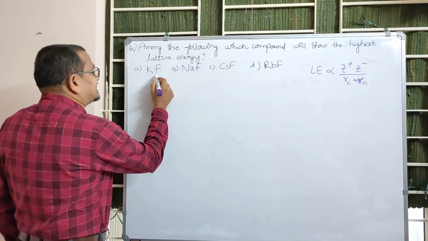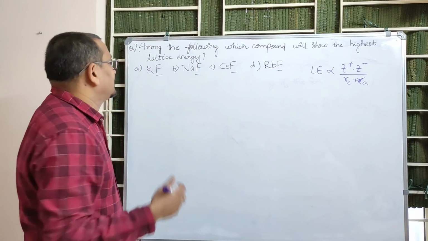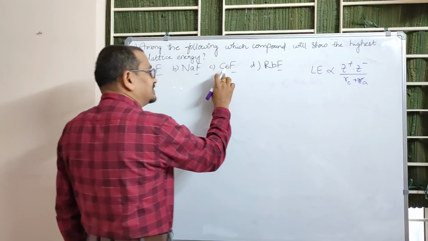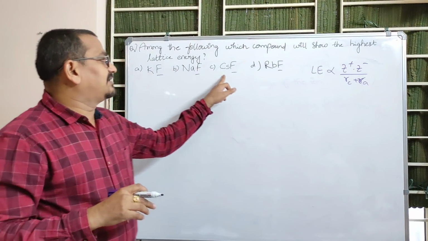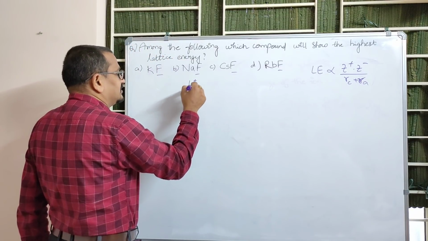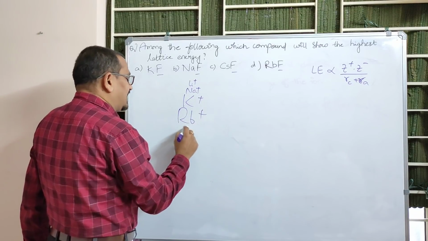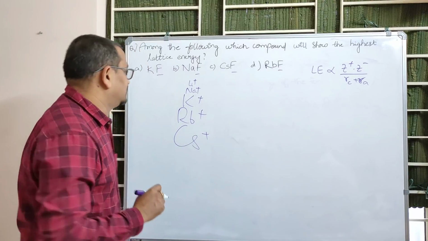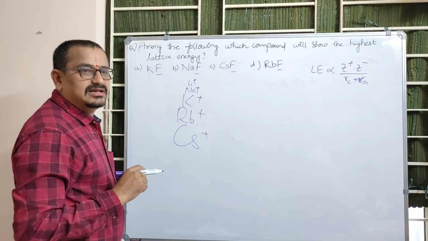Now we have the same anion here: fluorine, fluorine, fluorine and fluorine. The fluoride anion is the same. The cation is the one that differs. This is potassium, this is sodium, cesium and rubidium. So luckily these four metal cations belong to the same group. Which group? Lithium, sodium, potassium, rubidium and cesium. Francium is anyhow radioactive, its chemical compounds won't be studied, right? So this is how the size of the cation varies among alkali metals.